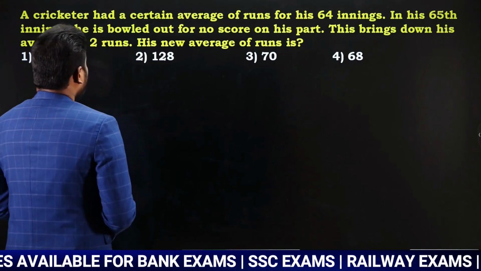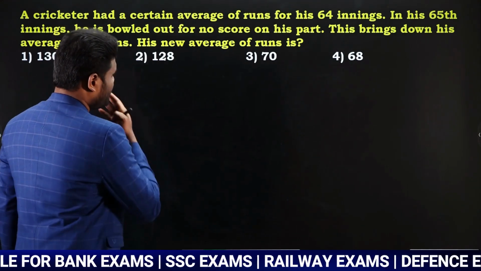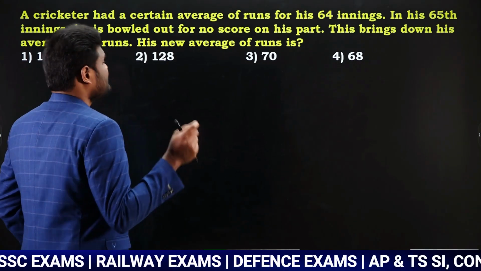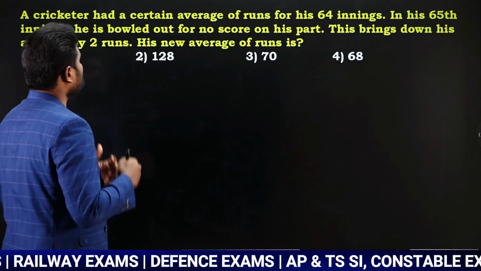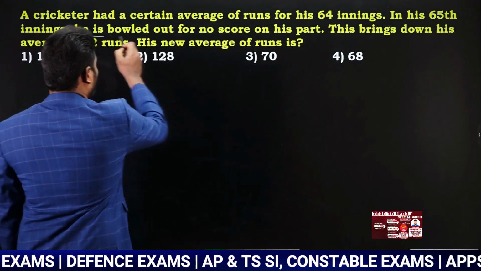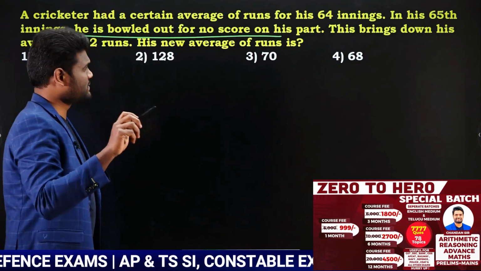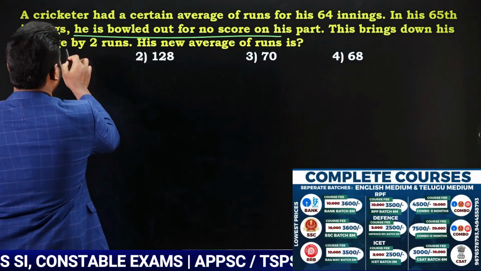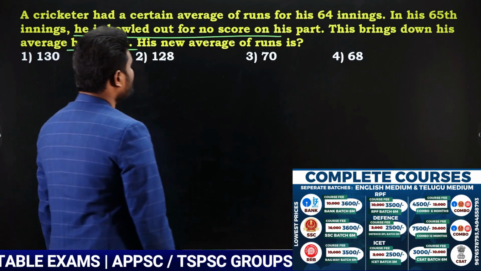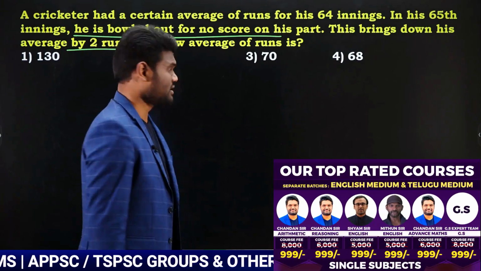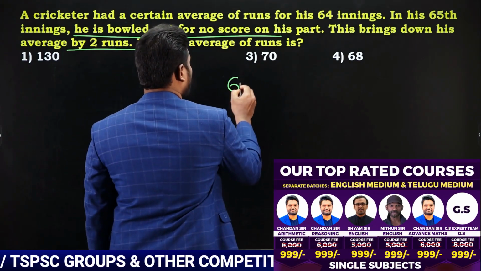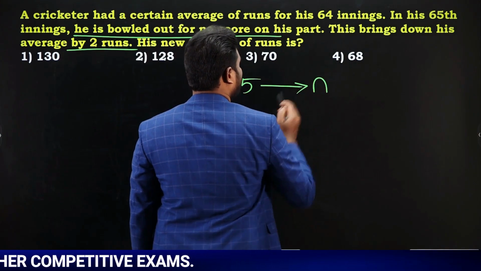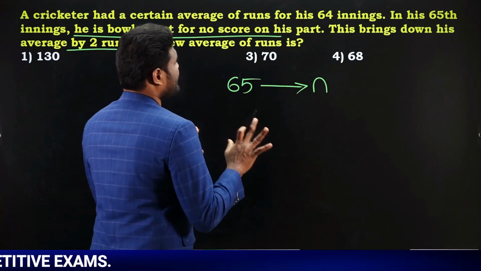A cricketer had a certain average of runs for his 64 innings. In his 65th innings, he is bowled out for no score, which means he scored 0 runs. This brings down his average by 2 runs. His new average of runs is, look here, initially he played how many matches? 65 matches. For the 65 matches, what is the average? We do not know. Okay, let us say it is n.